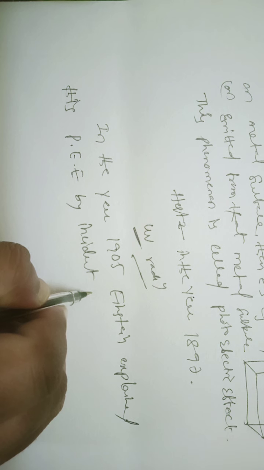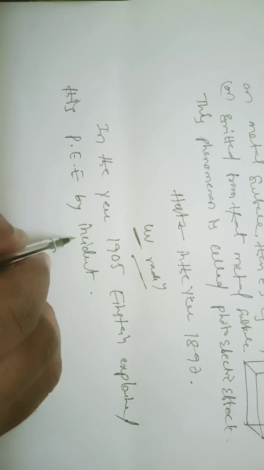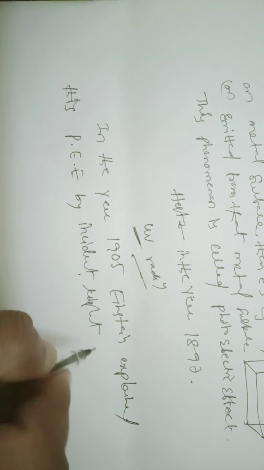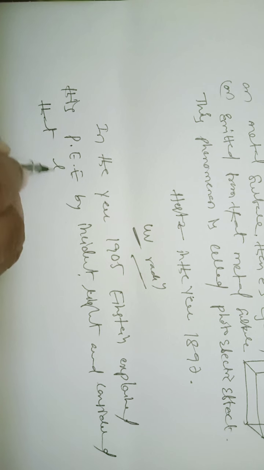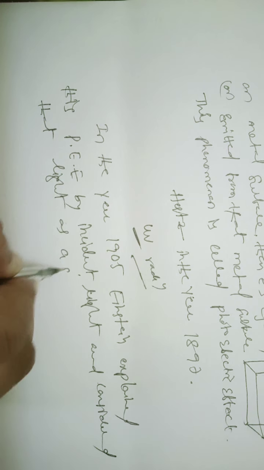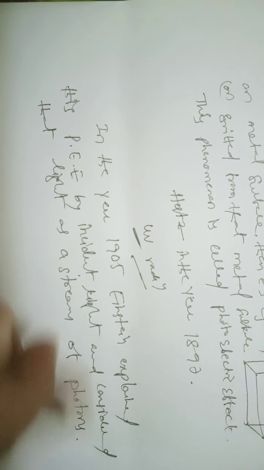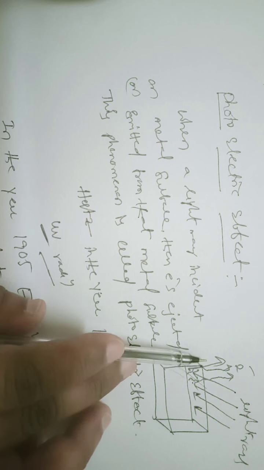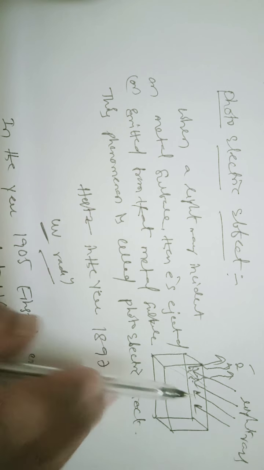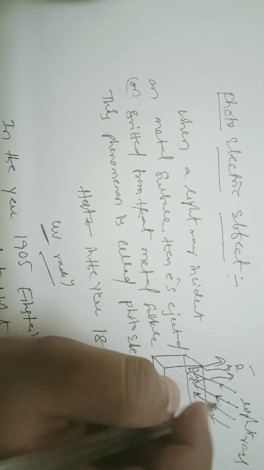And that incident light, he considered as a stream of photons. In this case, when light is incident onto the metal surface, electrons are ejected from the surface. This is the photoelectric effect. But these light rays incident onto the surface of the metal have some frequency, wavelength, velocity, all those.